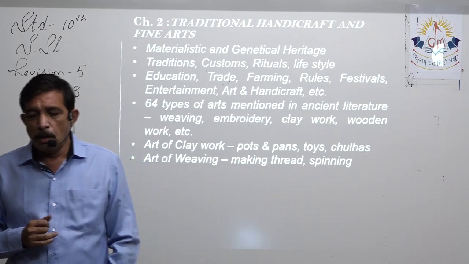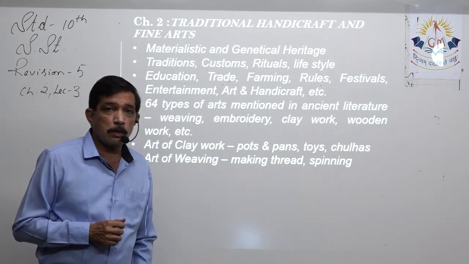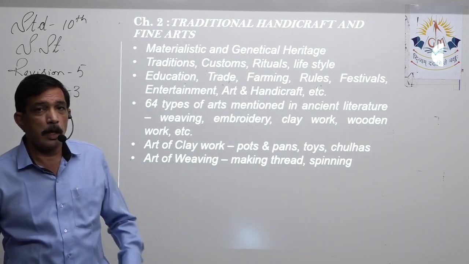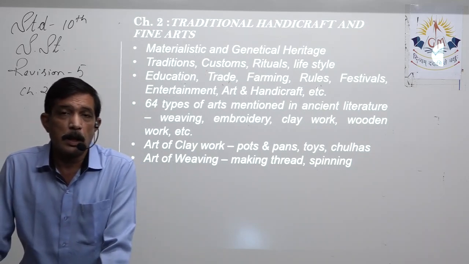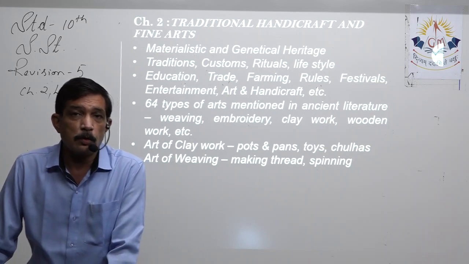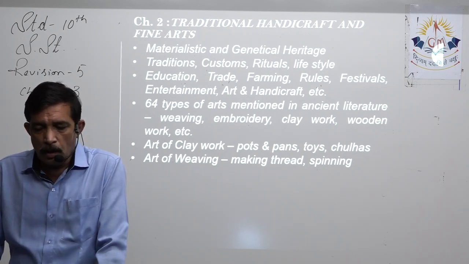Materialistic and genetic heritage is the first one that we took up in cultural heritage of India, because materialistic heritage and genetic heritage, both of them are quite closely related to cultural heritage of India.